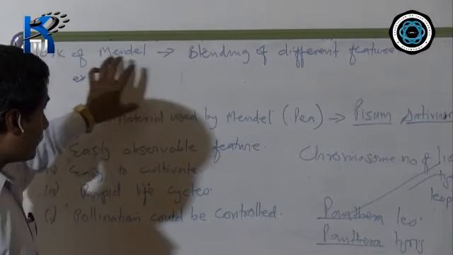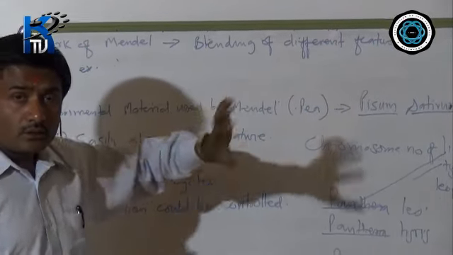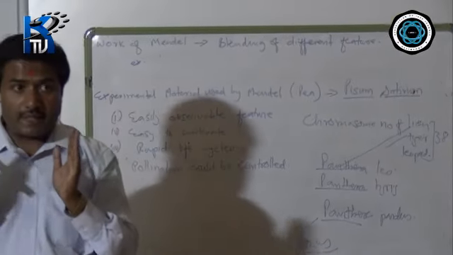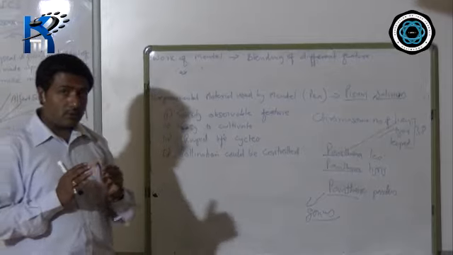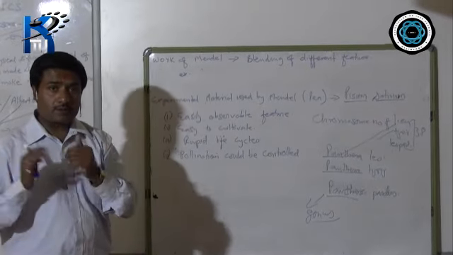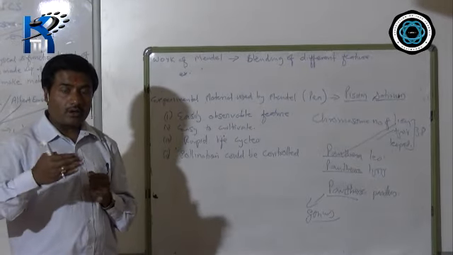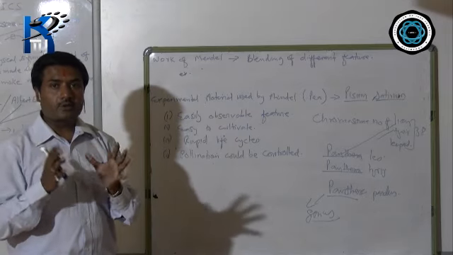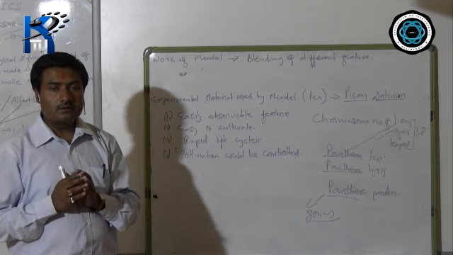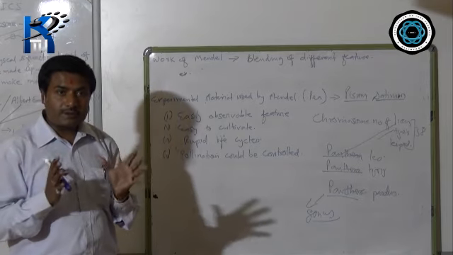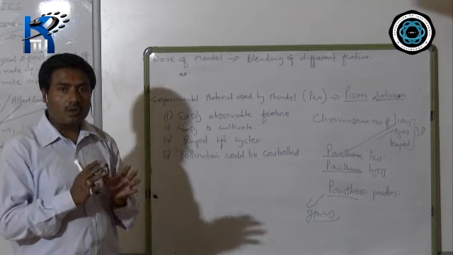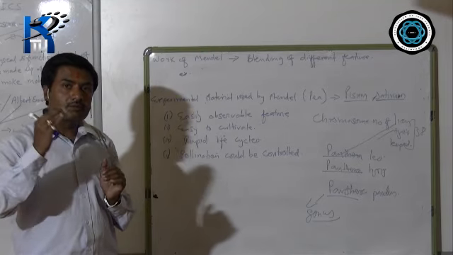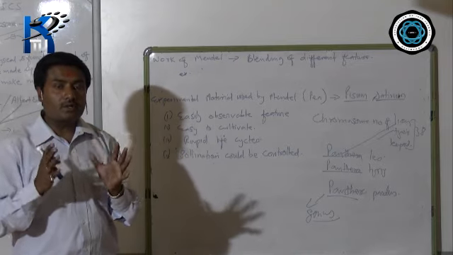First of all, it was thought during Gregor Johann Mendel's time that if a tall person marries a short person, then the offspring, when I say offspring, you have to understand their children, are going to be of medium height, average height, which he proved is wrong. It is absolutely wrong. So he made observations in certain types of organisms.